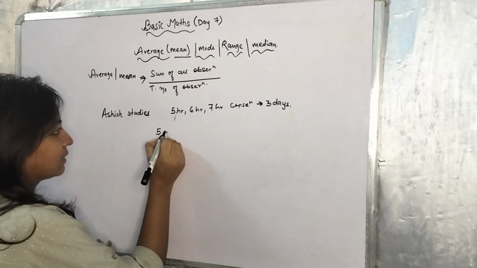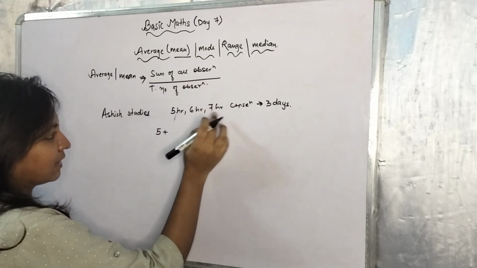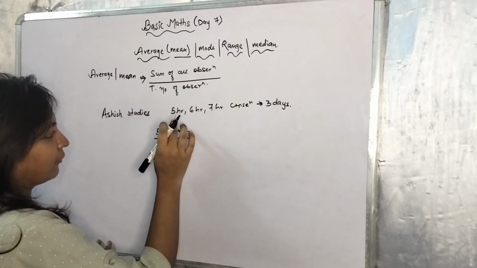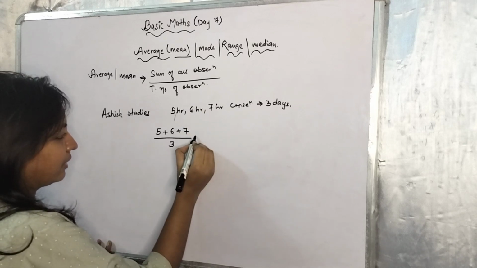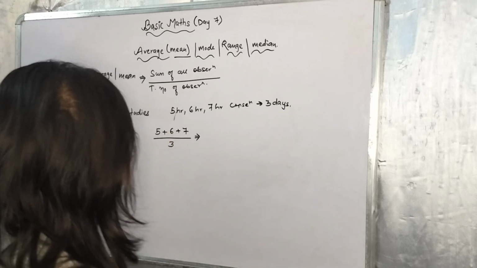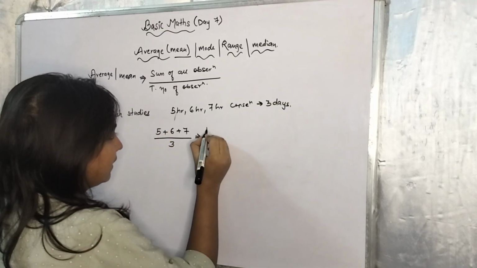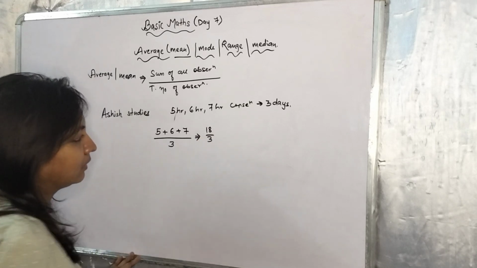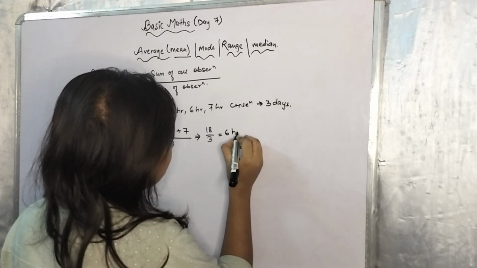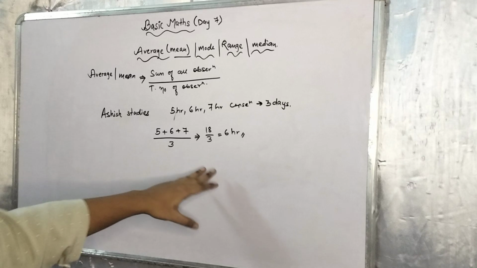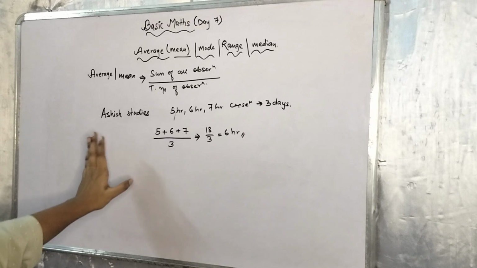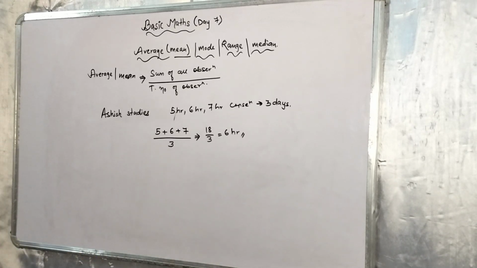We add all of these, that is the sum of all observations. There are 3 observations, so 5 plus 6 plus 7 divided by the total number of observations, 1, 2, 3. 7 plus 6 is 13, 13 plus 5 is 18, 18 divided by 3 is 6. So Ashish studies 6 hours on an average in a day. This is the implication of average.